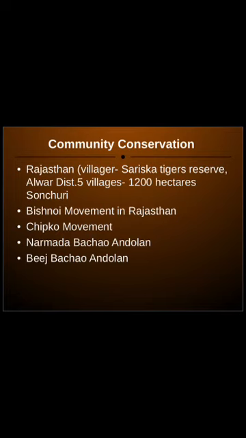Like that, in Alwar district in Rajasthan, five villages conserved 1200 hectares of land. In that land, so many species of plants and animals were protected, and it is known as a sanctuary.